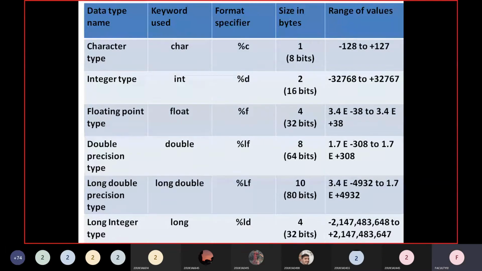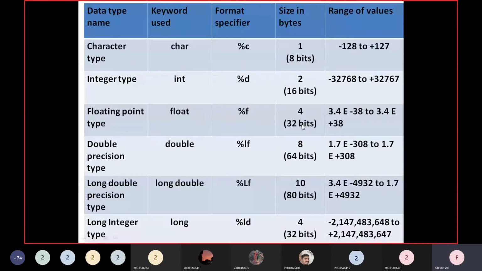So that means 3.4 into 1 followed by 38 zeros. You can just imagine how big a number it is. That big a number is supported by floating point.